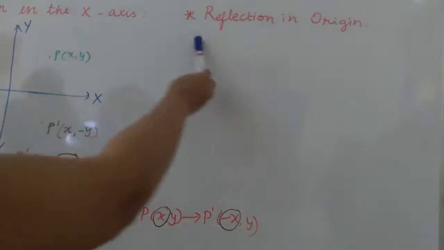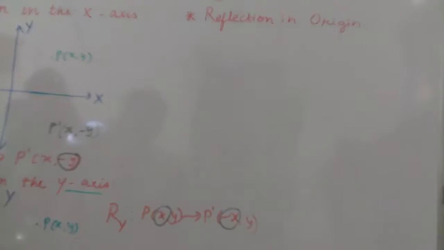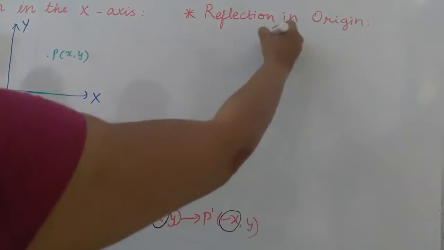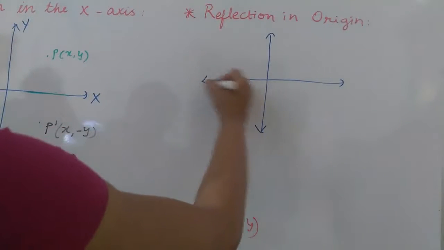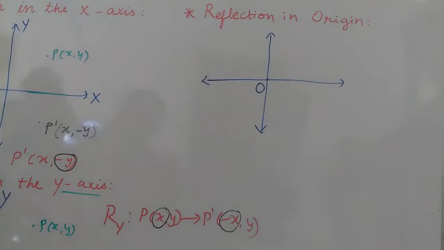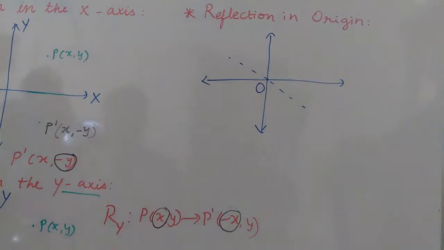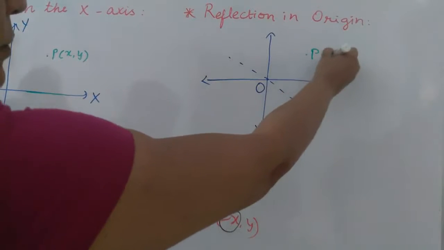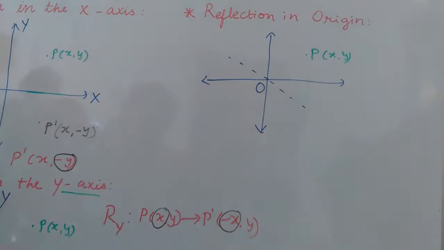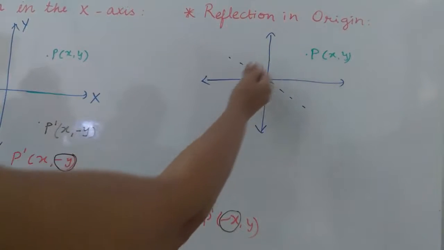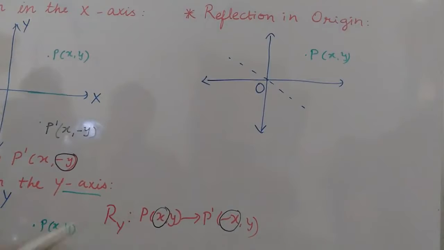Now the third point is reflection in the origin. So when reflecting in the origin, let us understand by graph. This is the graph I have drawn, and this is the origin O I have drawn here, whose coordinates are (0, 0) always. And suppose this is the mirror line, meaning by this line the point will reflect. And suppose here is the point P(x, y). As I told you earlier, whenever it is reflected under the origin, it means by this point, it will reflect on the other side, this side. So the point will be here.